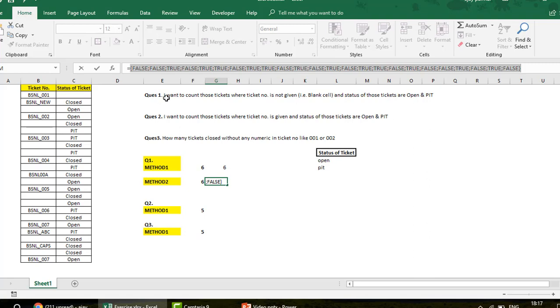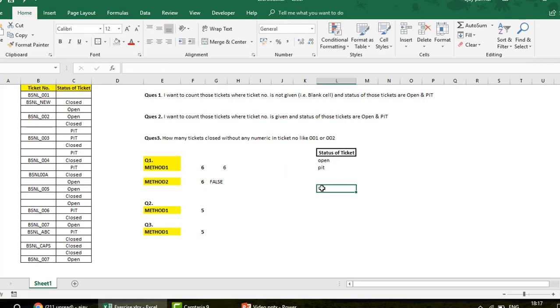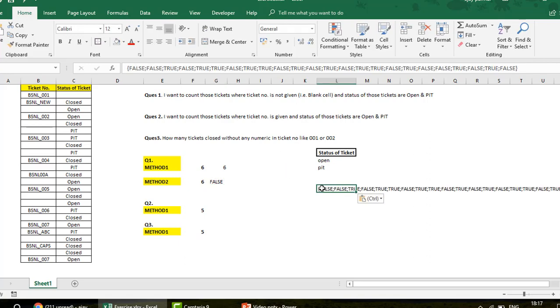Let me first of all undo it, or maybe I can just copy this and now I can press escape to come out of it. Now this is basically your answer. Okay, now this is your first array. Now this array has to be multiplied with the another array, and then we will see where we have the true and the true and the false and the false.